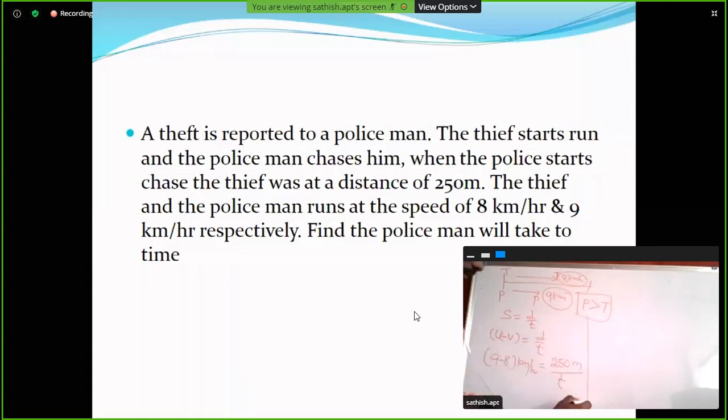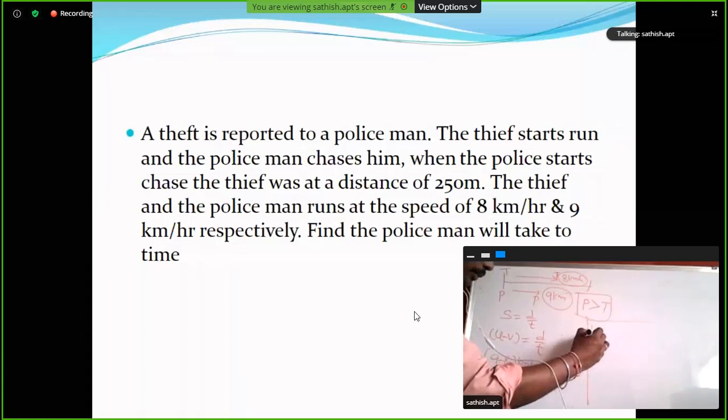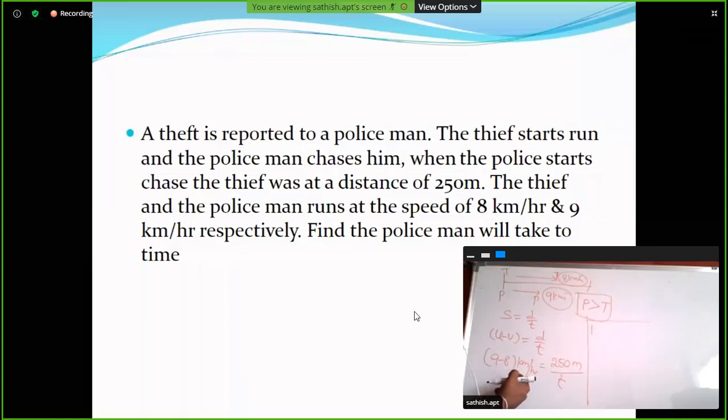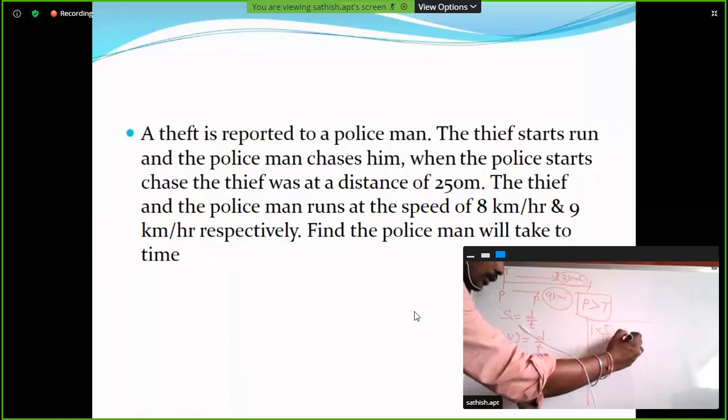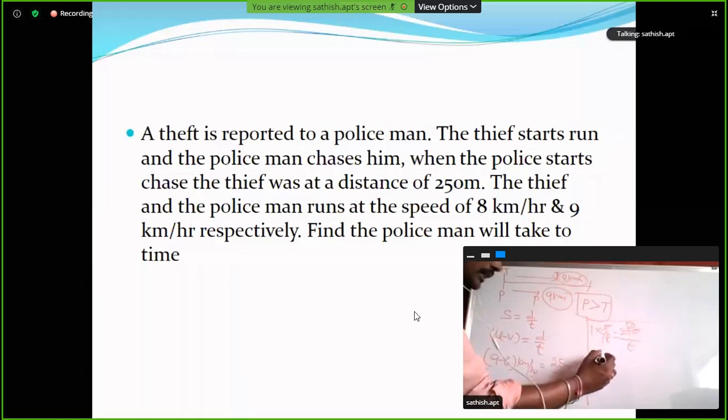250 meters divided by t. Okay, 9 minus 8, 1 kilometer per hour. So here the distance is in meters. Now convert kilometers per hour into meters per second. So 1 into 5 by 18 is equal to 250 divided by t.